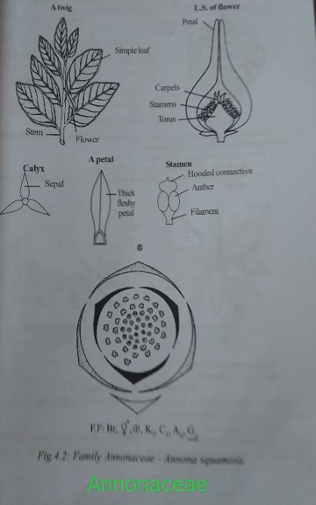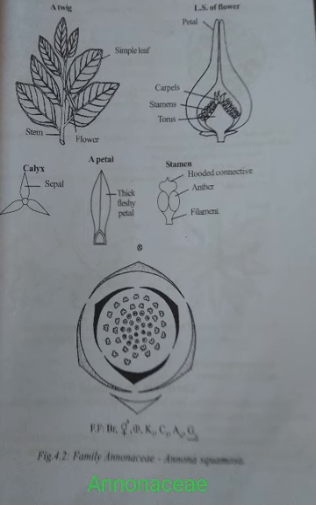The leaves are simple, alternate, exstipulate, with wavy margins. Some leaves have oil ducts. Inflorescences are solitary, axillary, or terminal cymes. You can see the figure. This figure shows an Annonaceae family plant, that is Annona squamosa. You can see the leaves are simple, alternate. You can see the figure. So inflorescences are solitary or terminal cymes.